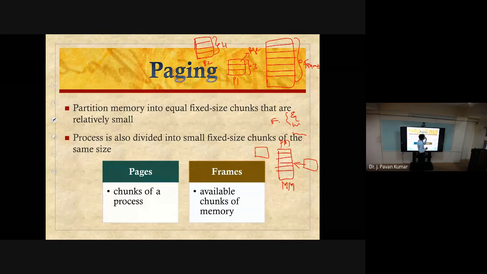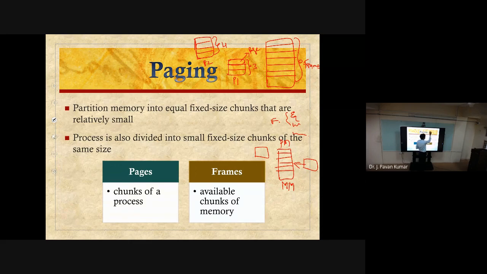Simple idea is, we divide main memory into equal parts called frames, and the same size we use to divide the process into pages. Like this, here we are having 4 pages for P2.